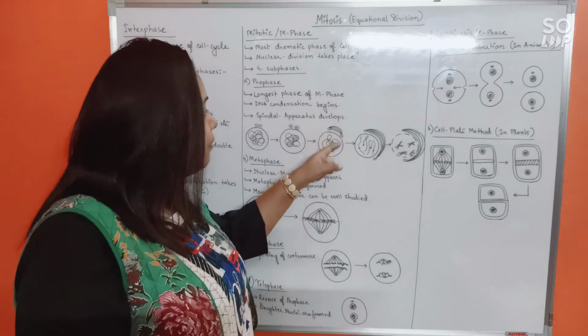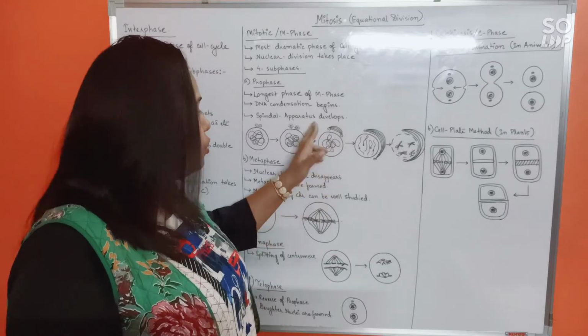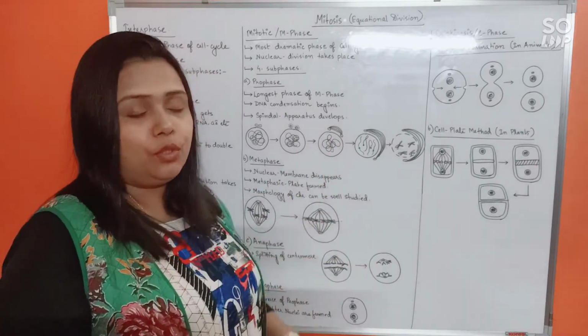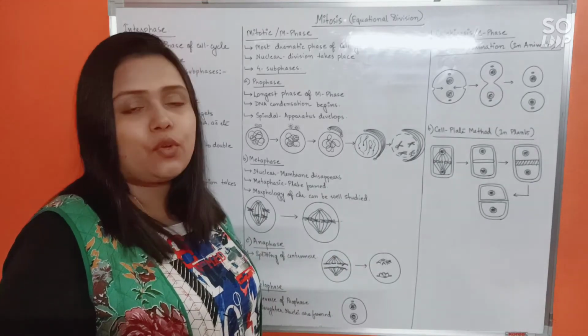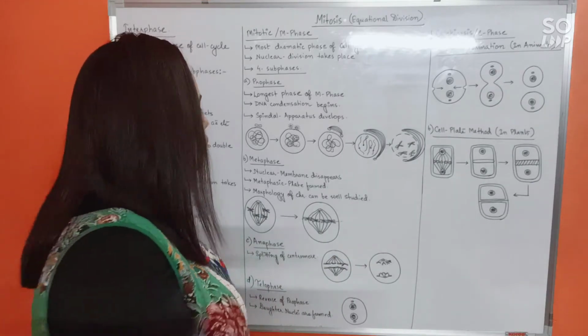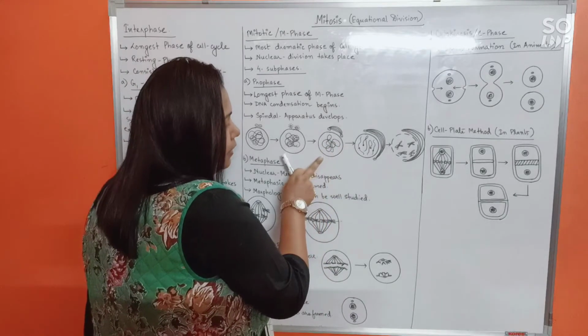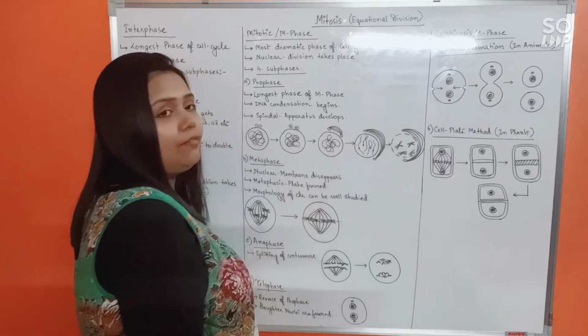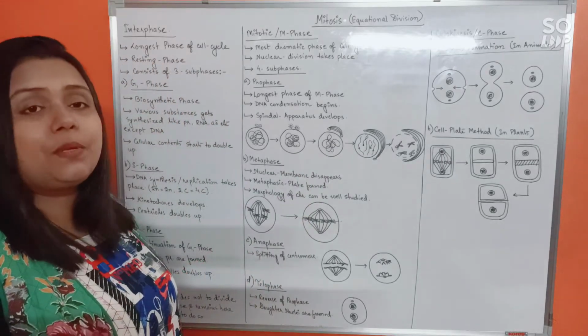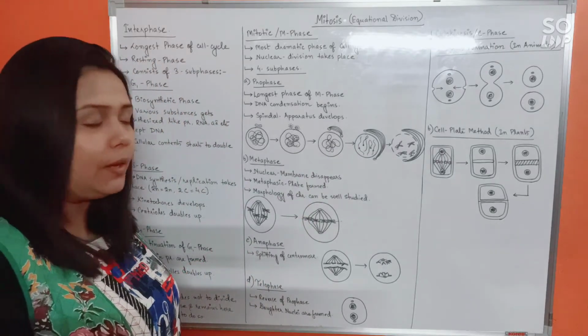The spindle fibers and the two asters or two centrosomes together are referred to as the spindle apparatus or mitotic apparatus. The DNA has become more and more condensed inside the nucleus, and outside, the spindle apparatus has started to develop.